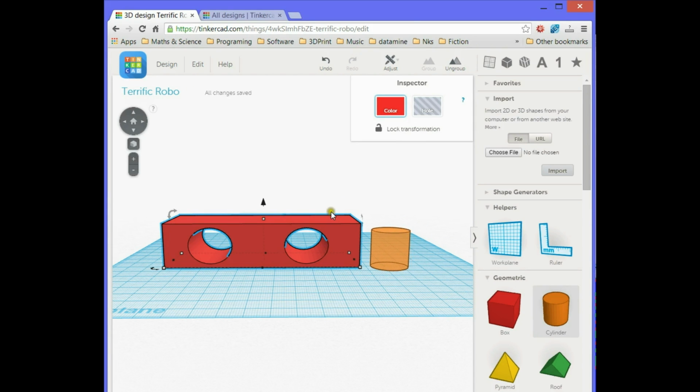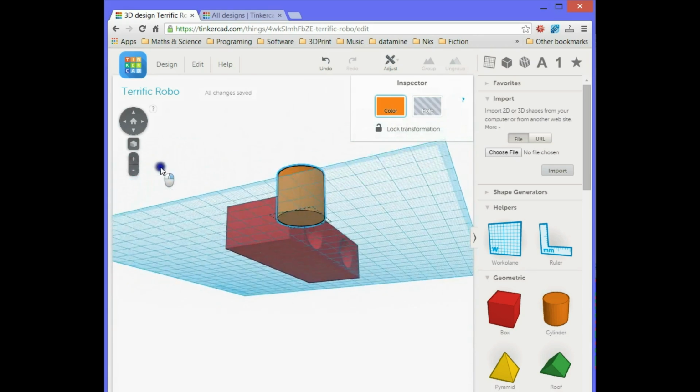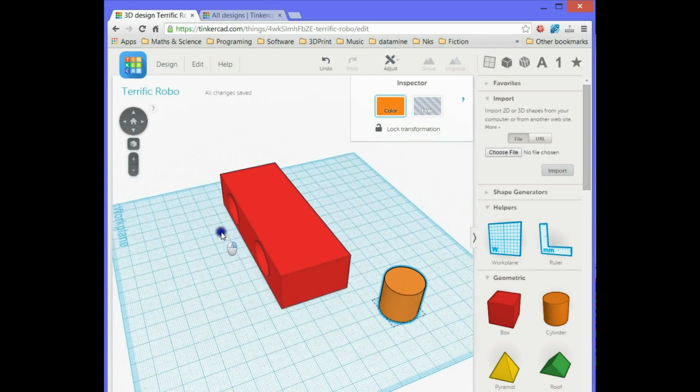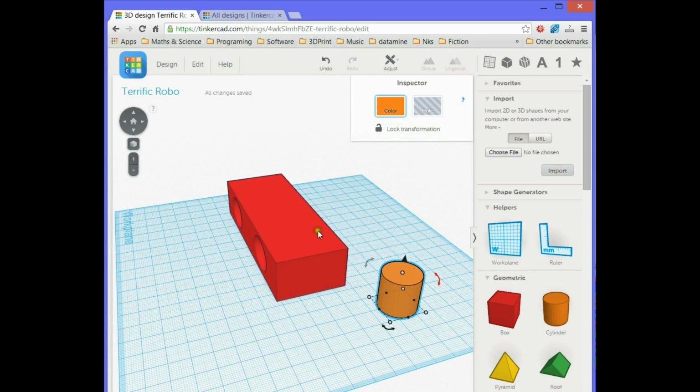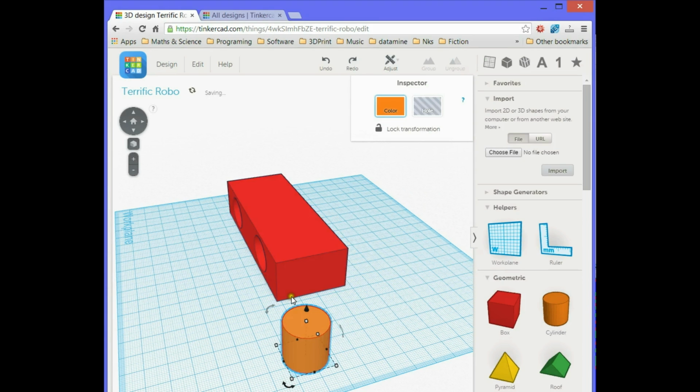Now we're going to make some wheels. So let's turn this around. Actually, before we do that, let's get the thing the right size.